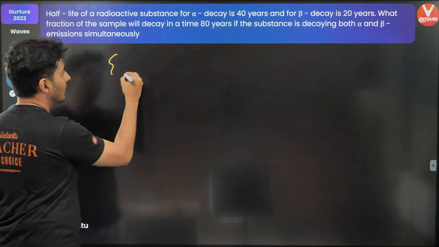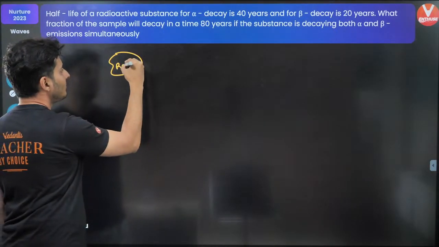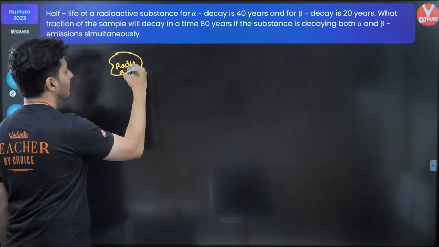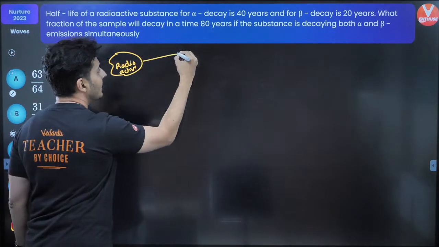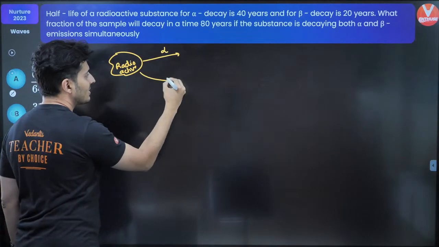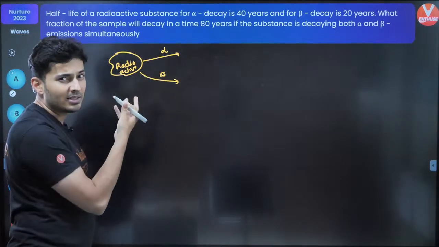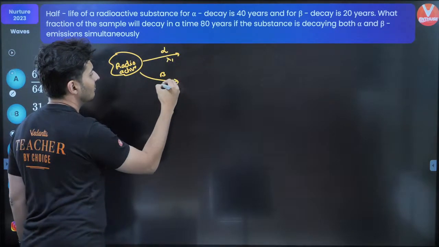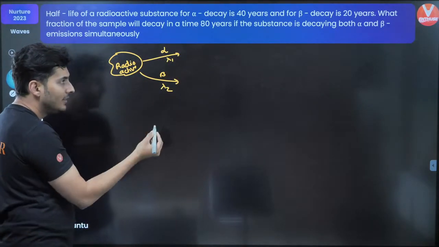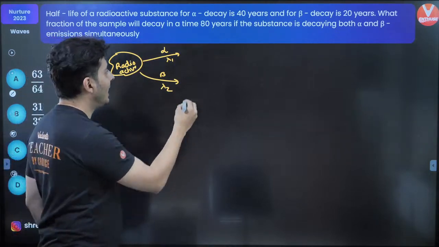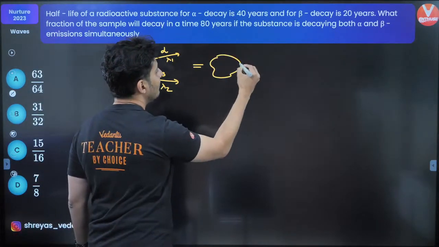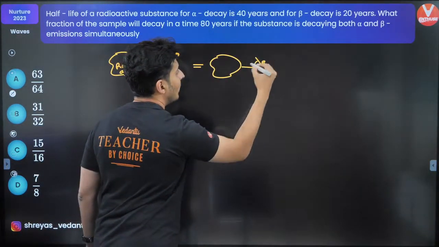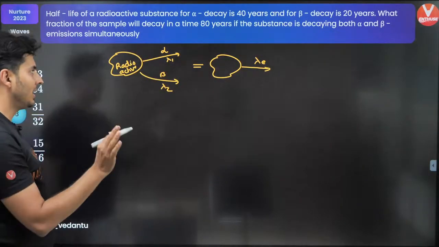Whenever a radioactive material decays via two ways, let's say this is producing alpha, this is producing beta, and this one has lambda 1, this has lambda 2, then the equivalent constant is given by this formula.